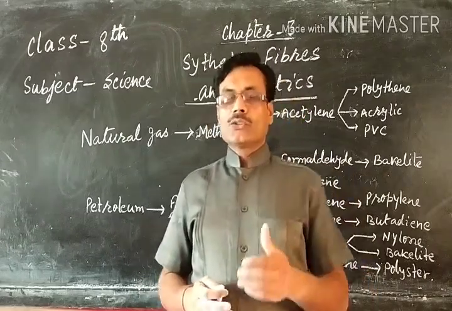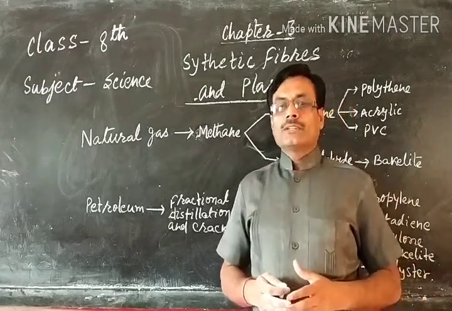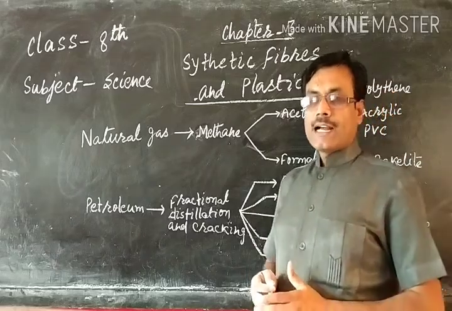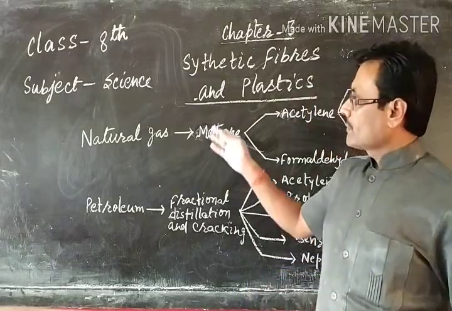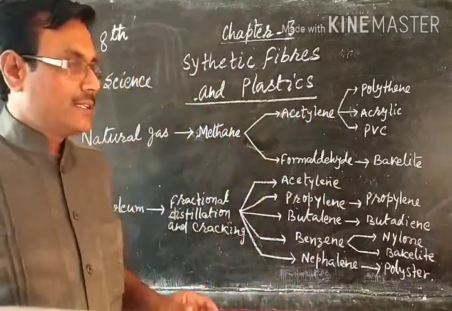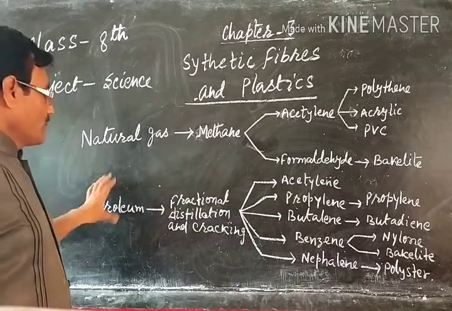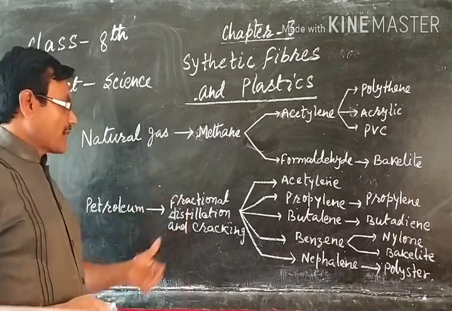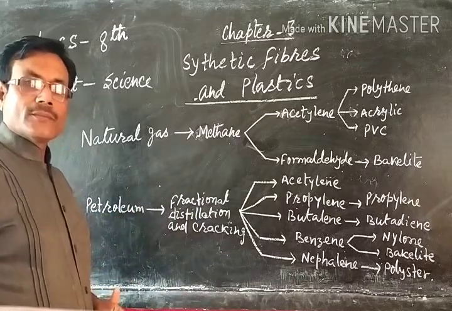Now here you should know that all of these are formed by petroleum, and so they are called petroleum products. Now here a diagram has been given in which you can see how the petroleum products are cracked by fractional distillation, and different things are obtained.